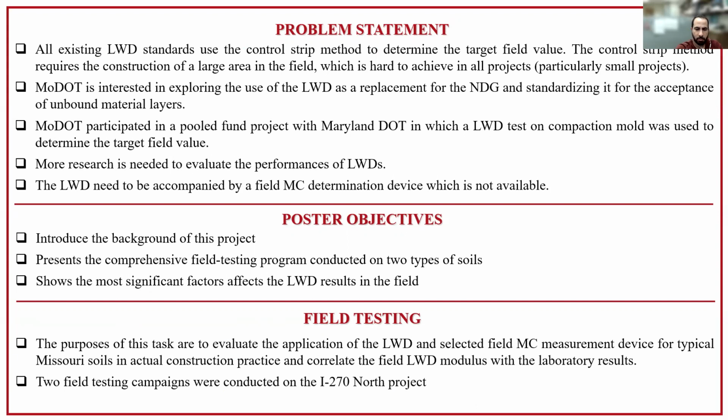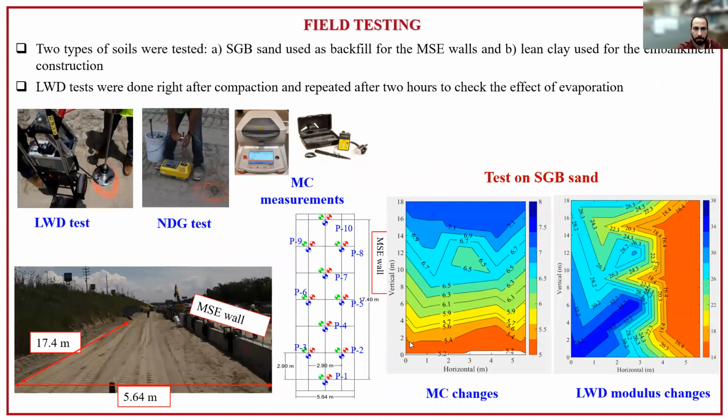Two field testing campaigns were conducted on the I-270 North project in St. Louis, Missouri. We tested two types of soils: the SUB sand, which is used as backfill for the MSE walls, and the lean clay, which is used for embankment construction. We did lightweight deflectometer testing right after compaction and after 2 hours from compaction to check the effect of evaporation. For every construction site, we did lightweight deflectometer testing, NDG testing, and moisture content measurements by means of the Ohaus MB120 moisture analyzer and the Agrimeter moisture detector.